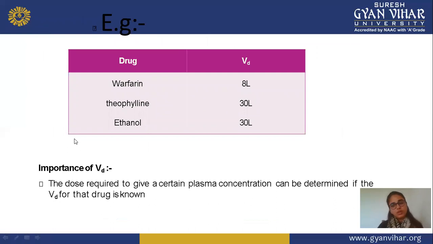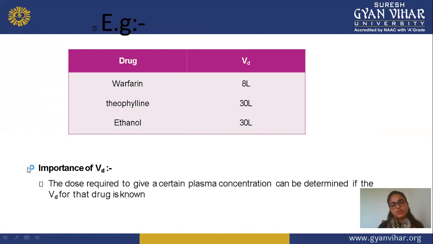This is an example of drugs according to volume of distribution. If we see warfarin, its volume of distribution is 8 liters. And if you see theophylline, theophylline shows 30 liters volume of distribution. And ethanol is 30 liters, same as theophylline.